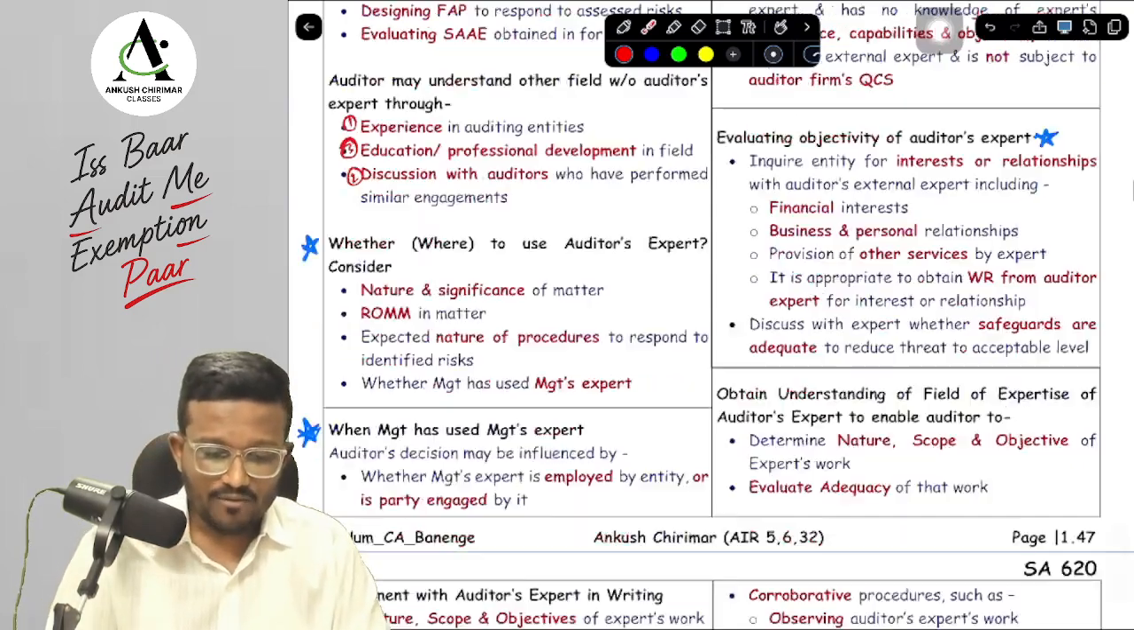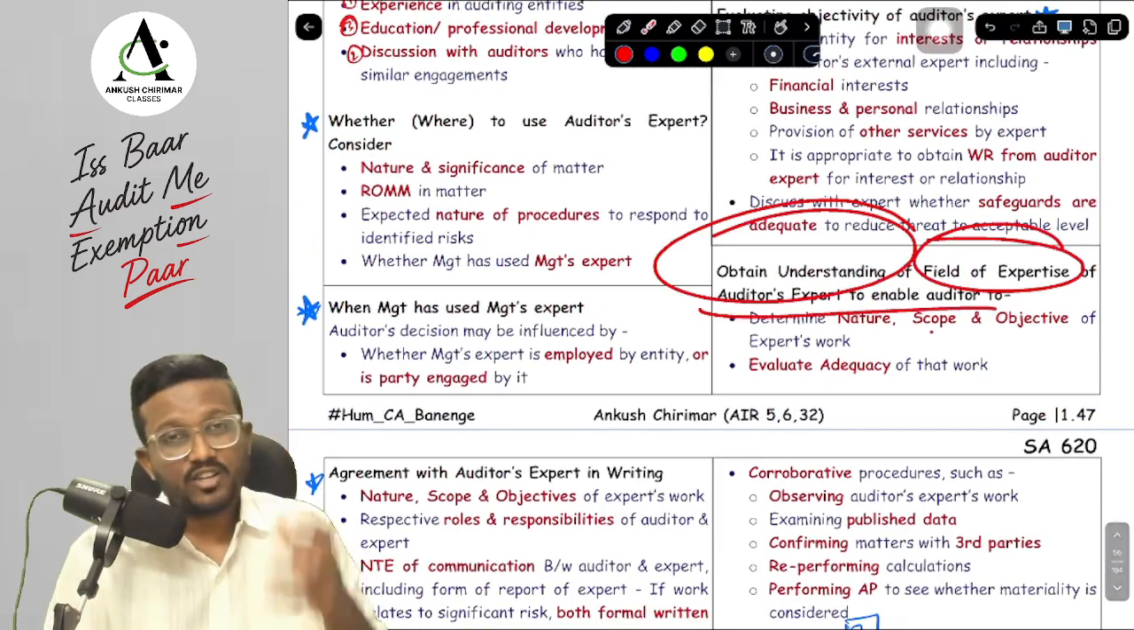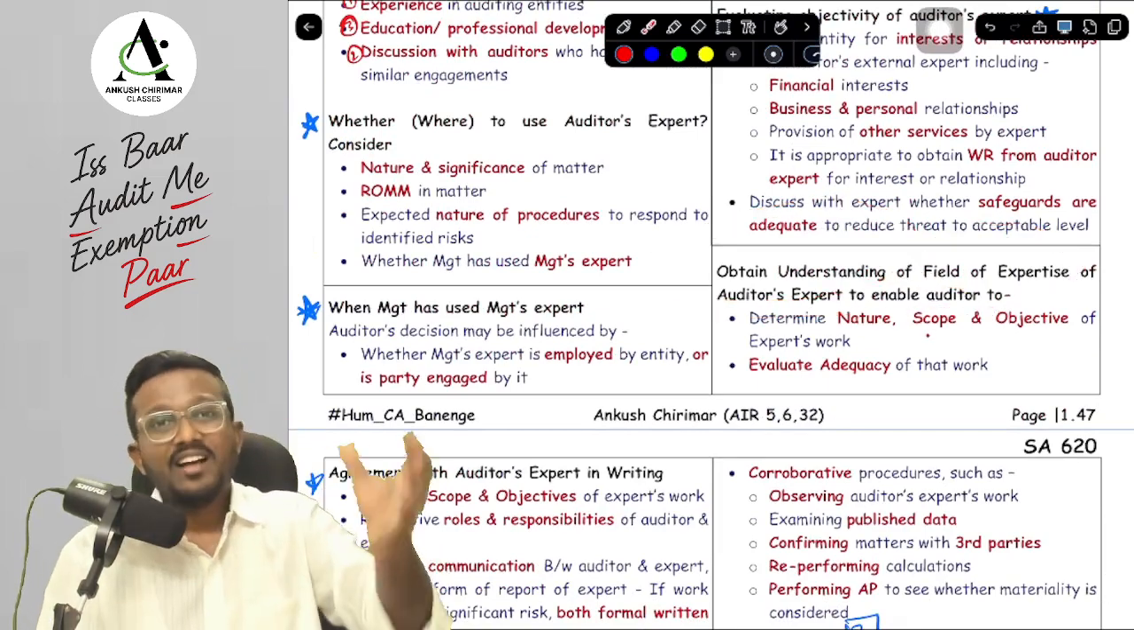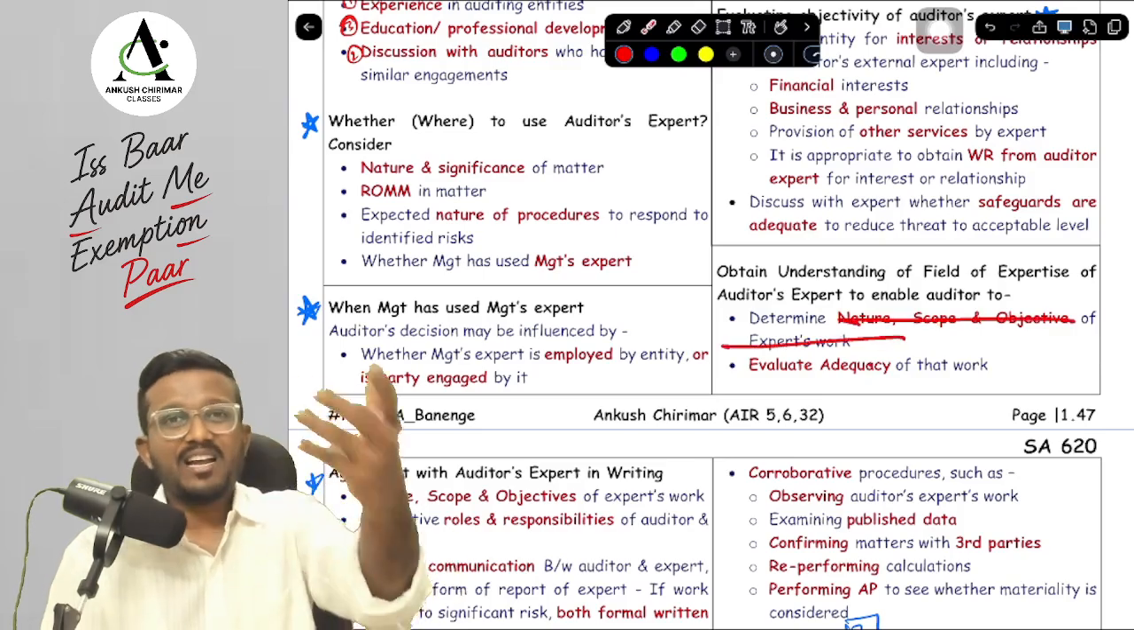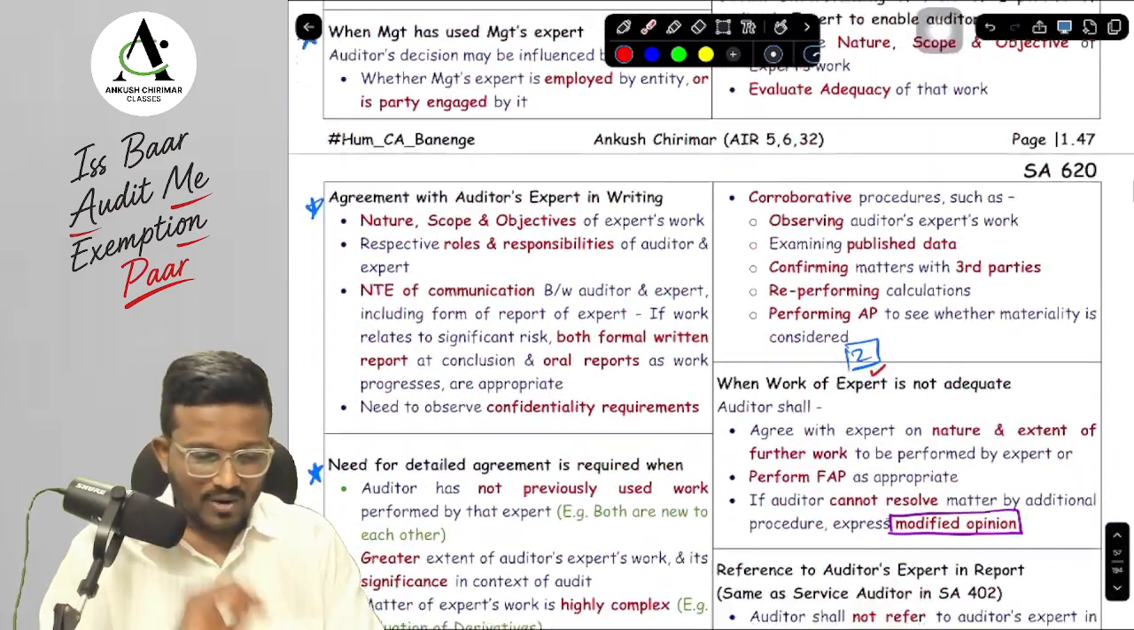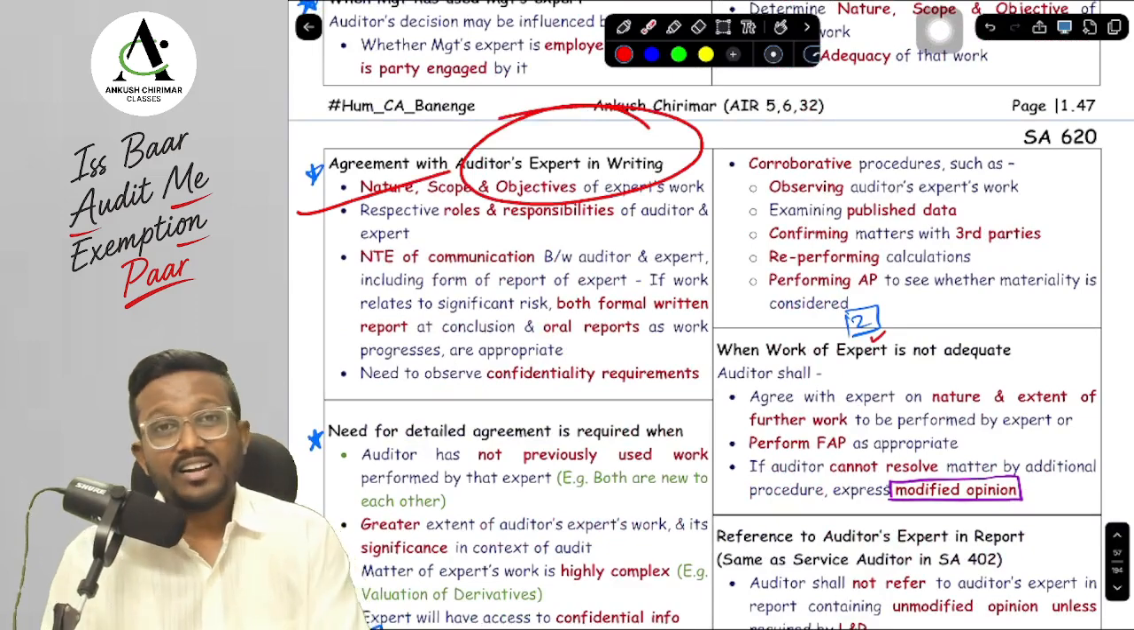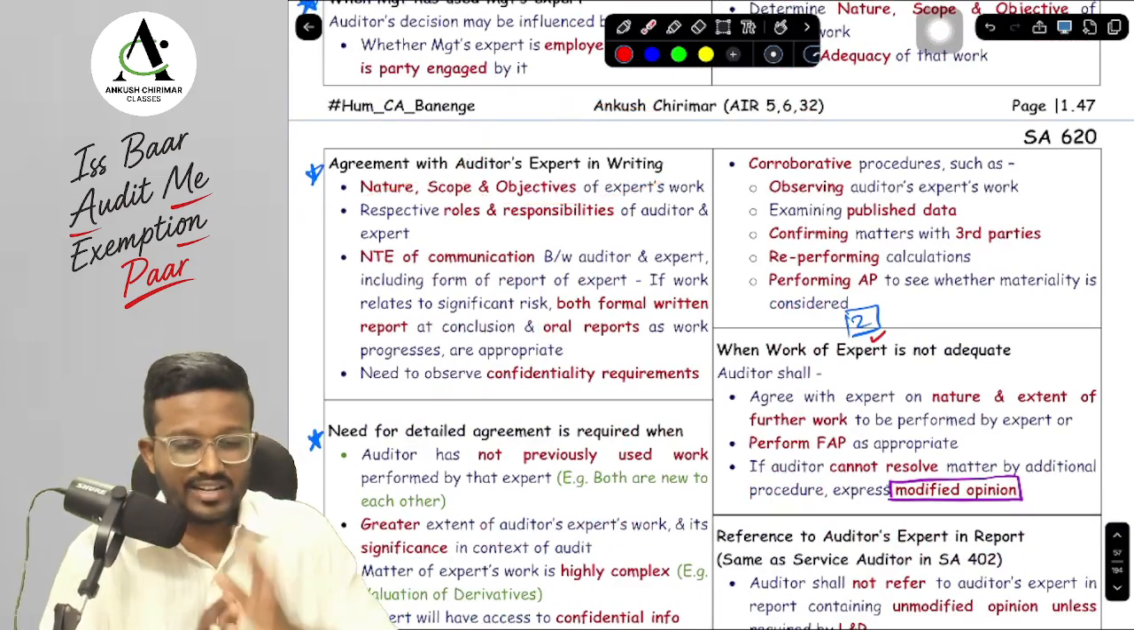Okay, yes, sir. Next, we have to also obtain understanding of the field of expertise of the auditor expert so that we are able to know the nature, scope, and objective of the work, and we are able to evaluate the adequacy of their work. Okay, yes, sir. Now we need to have an agreement with the auditor expert, and it should be in writing. This is very important. The agreement should be in writing.